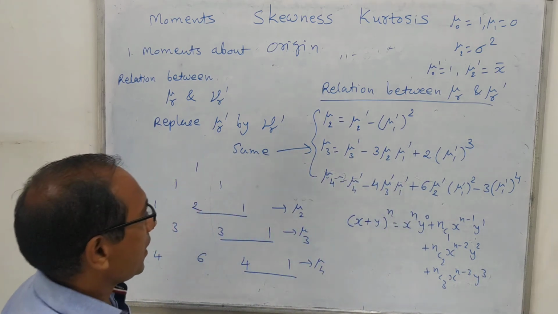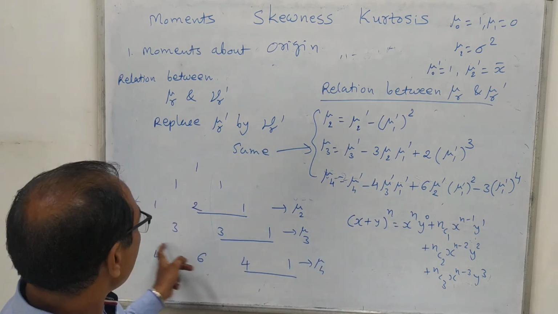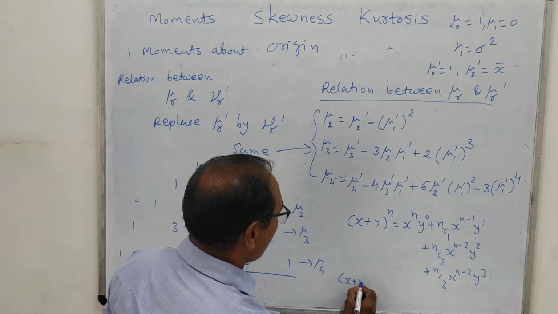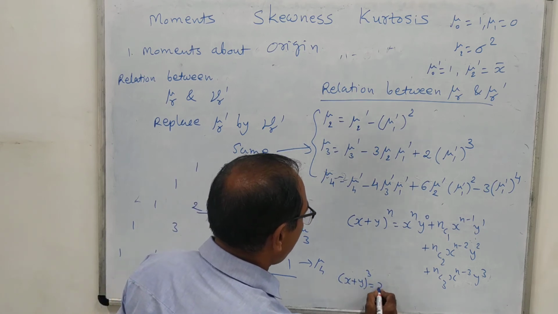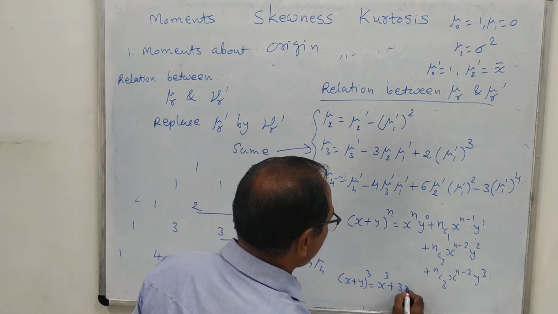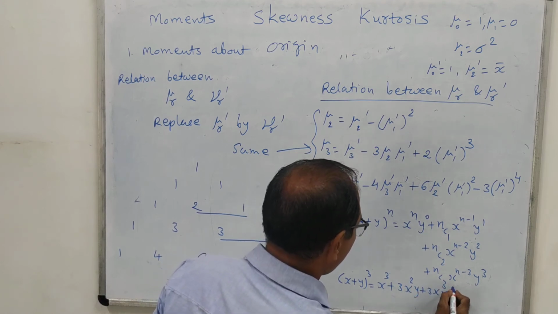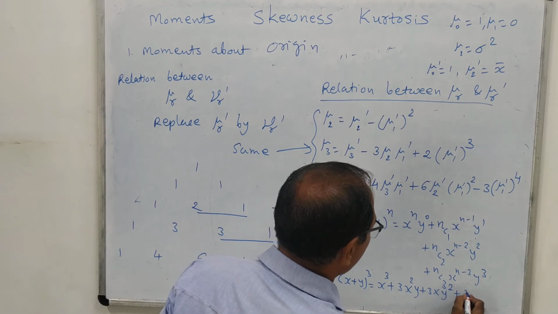So these nC1, nC2, nC3 are nothing but these values. Suppose x plus y whole raised to cube is there. So we can have x cube plus 3x square y plus 3xy square plus y cube.